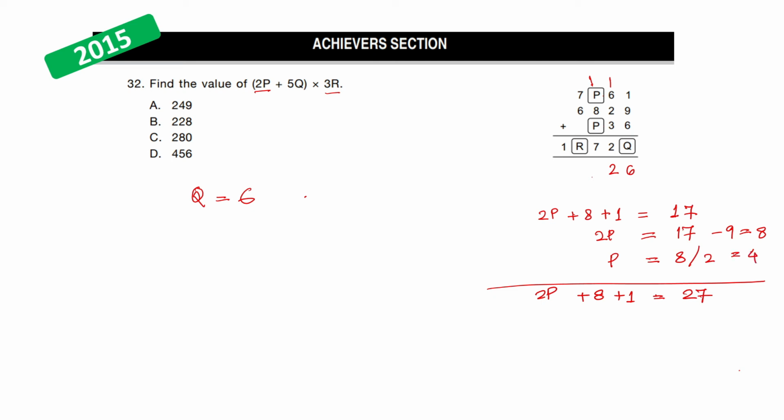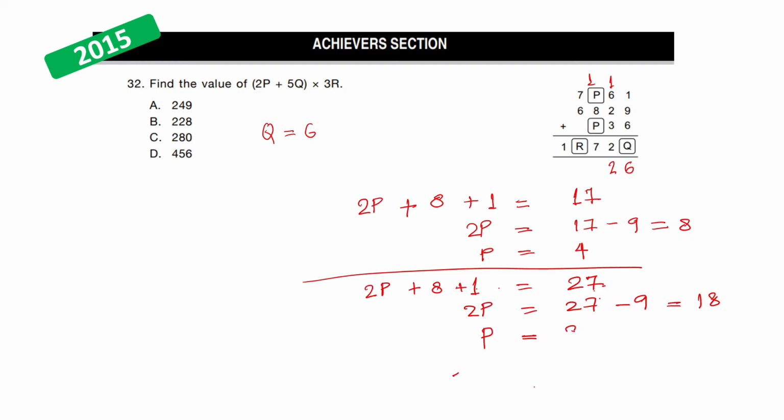Let's look at the next one. Here 2p plus 9 will be 27. So 2p is 27 minus 9, which is equal to 18. Now we'll divide both sides by 2. So we get our value of p is equal to 9. Now, if this becomes 37, the value of p will also increase and it will become a two-digit number, which is not permitted. So we stop here.